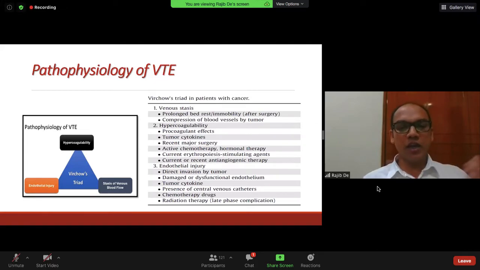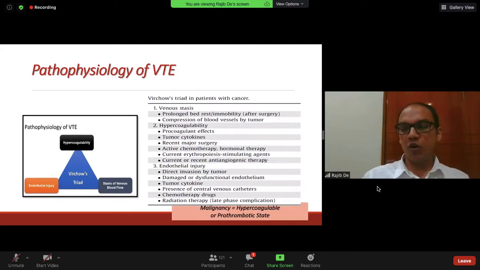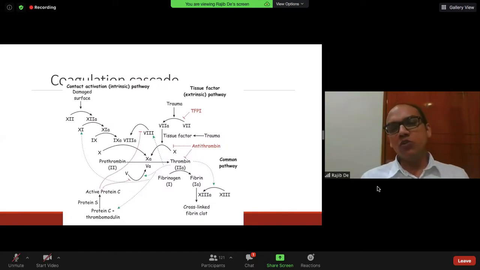The pathophysiology is the same as the Virchow triad: endothelial injury by cancer-mediated cytokines, hypercoagulability, and stasis of venous blood flow. And cancer is a hypercoagulable state. And we know the extrinsic and intrinsic pathways of coagulation. But in the body, what happens?